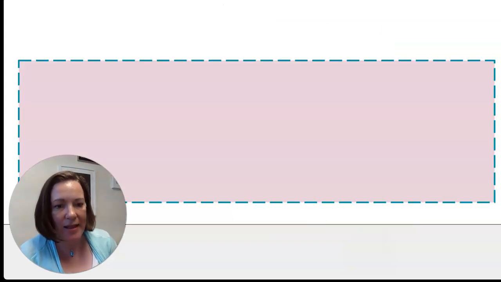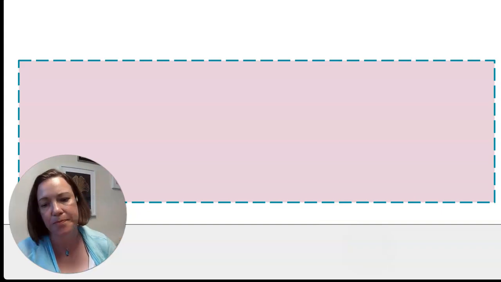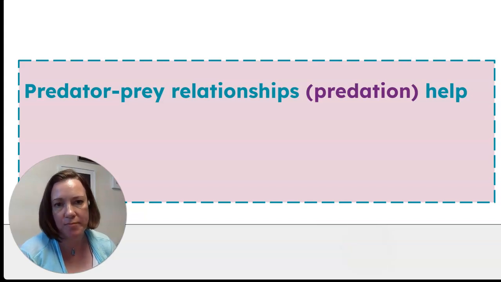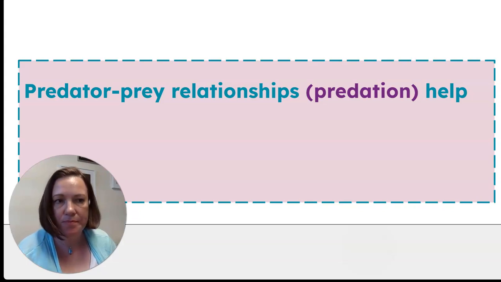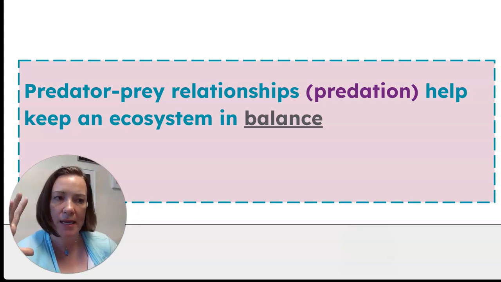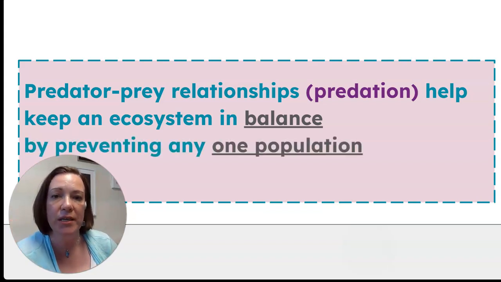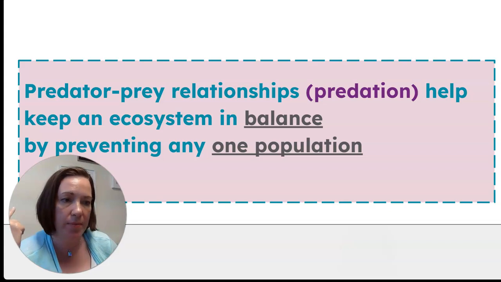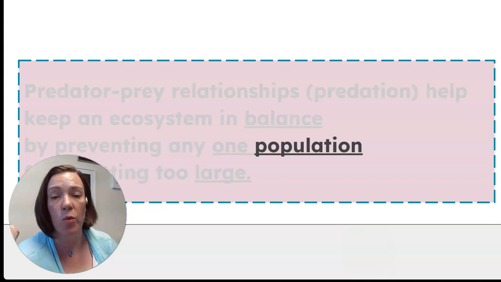So let's be very clear and let's pretend here that this big pink rectangle is an ecosystem. So in this ecosystem, okay, predator-prey relationships, as in predation, they help to keep an ecosystem in balance. So our pink box here, we want it to stay in balance. And the way that that happens is that predation prevents any one population from getting too large. We learned this vocabulary word way back. So make sure you remember it.